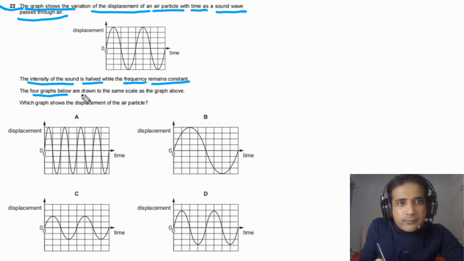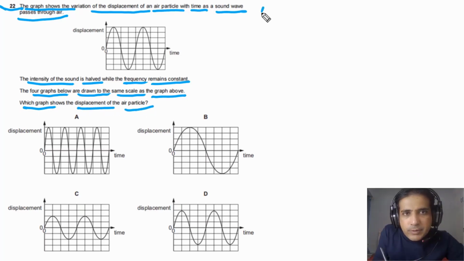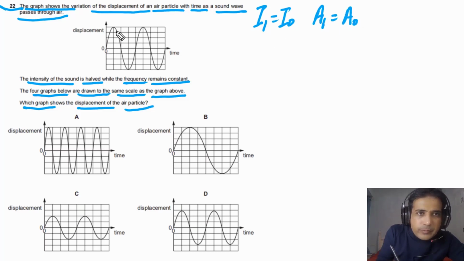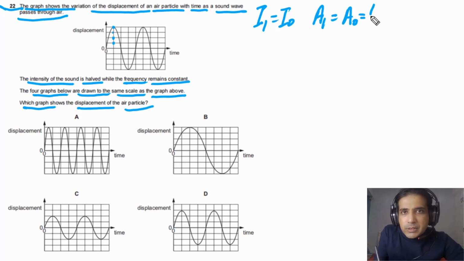The four graphs below are drawn to the same scale as the graph above. Which graph shows the displacement of the air particle? Let's assume that initial intensity I1 is equal to I0 and initial amplitude A1 is equal to A0. But A0 we can read from here. In this case, you can see the initial amplitude of the wave is equal to 4 boxes. So simply we can write down this is equal to 4 small boxes.